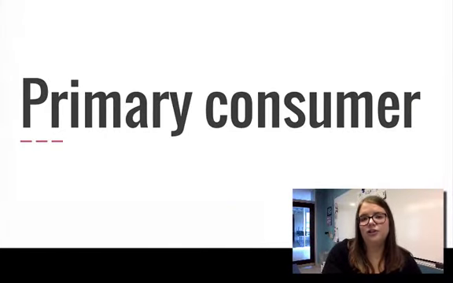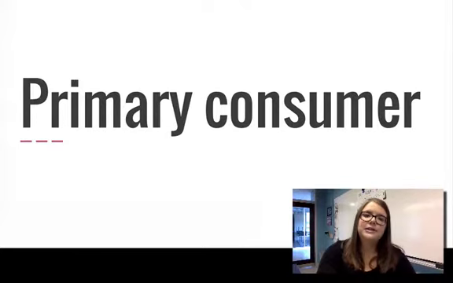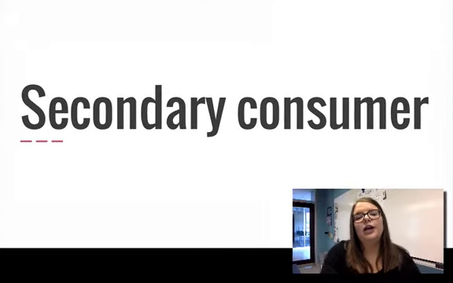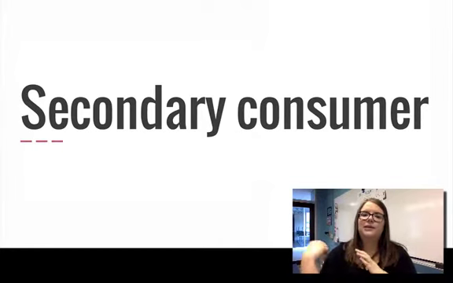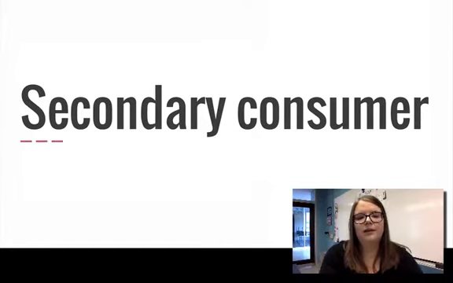First are primary consumers. So a primary consumer is a heterotroph that's going to eat producers. So a primary consumer is going to eat plants or bacteria that undergo chemosynthesis or photosynthesis. Secondary consumer is going to eat primary consumers. So these guys are going to eat the guys that eat the plants. And you can kind of remember in the back of your mind right now, Standard 2 is about food chains. You can kind of see this happening, right? You have the producer, it's eaten by the primary consumer, which is eaten by the secondary consumer.